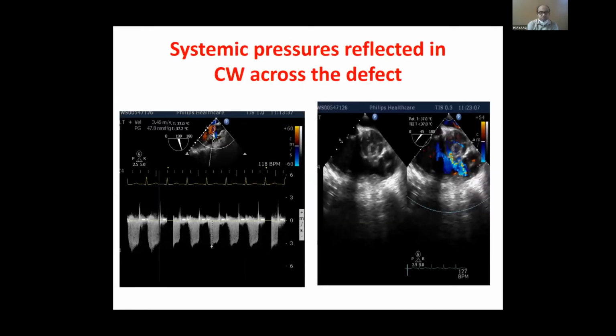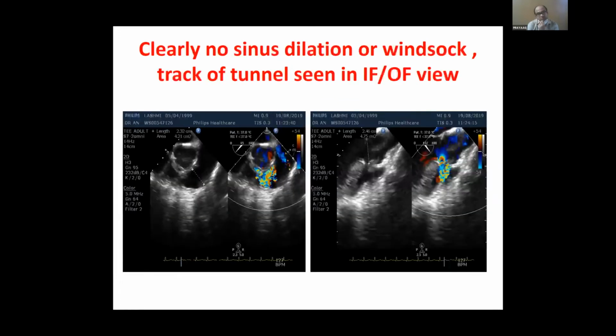There was clearly a systemic pressure across this jet, so there was an aorta to right ventricular connection, systemic to pulmonary connection, and here again one can see the track. This is in the inflow-outflow view, 45 degrees. One can see clearly that there is no sinus dilatation here. There is this track again which I mentioned, also seen in the 135 degrees.